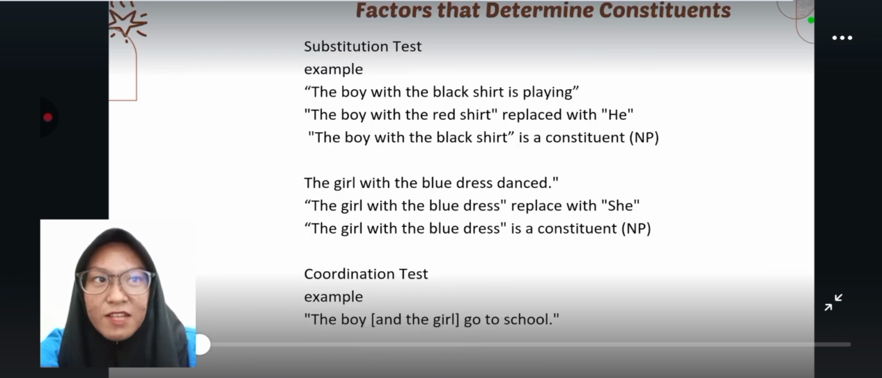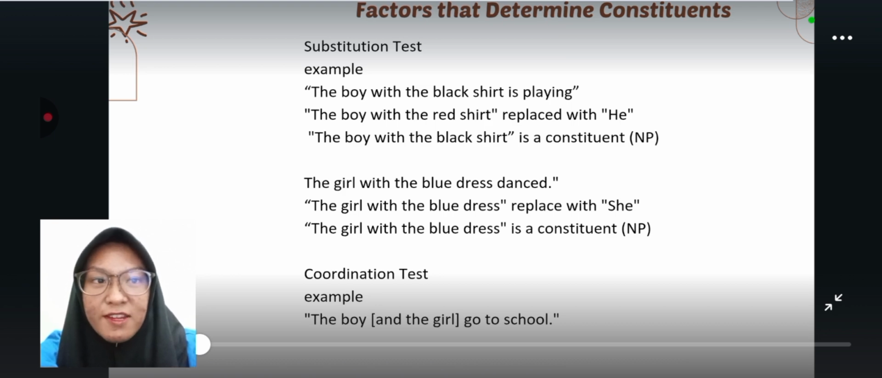Here are factors that determine constituents. First, substitution test. If a group of words can be replaced by a single word, a pronoun, it can be a constituent. For example, the boy with the black shirt is playing. The boy with the black shirt is replaced with he. The boy with the black shirt is a constituent, noun phrase. Another example, the girl with the blue dress dances. The girl with the blue dress is replaced with she. The girl with the blue dress is a constituent, noun phrase.